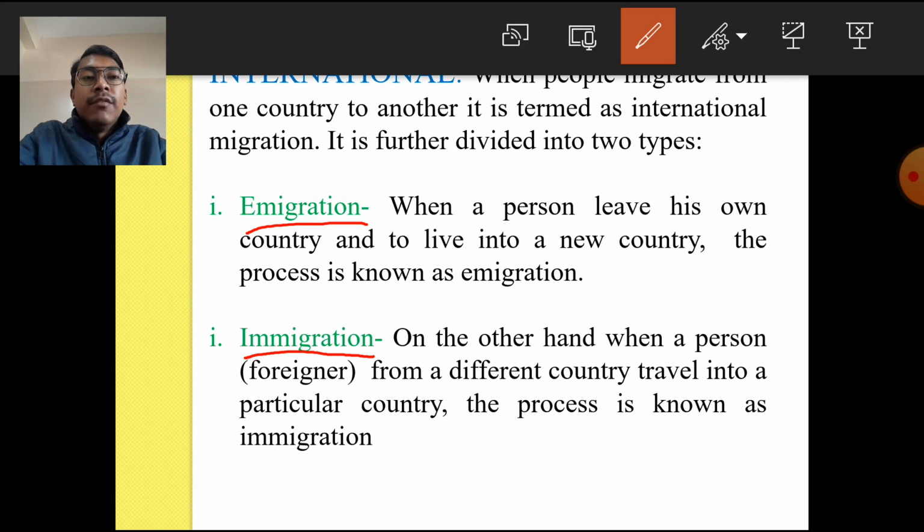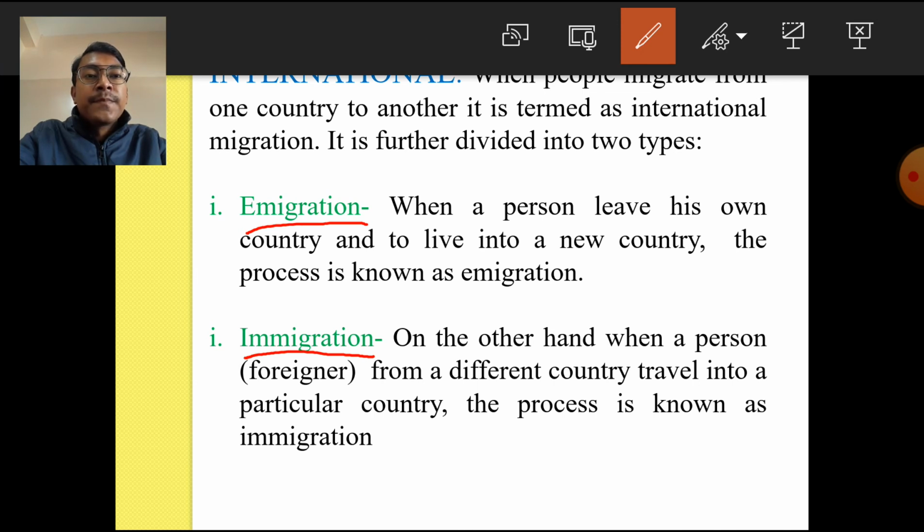For example, when an Indian migrates from India to Canada, the process involved is known as emigration, E-M-I-G-R-A-T-I-O-N. And for the people of our country, India, that particular person will be considered an emigrant, E-M-I-G-R-A-N-T.